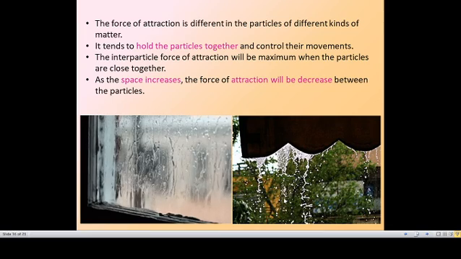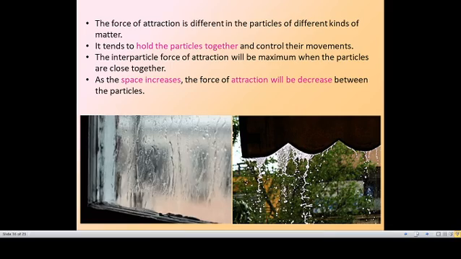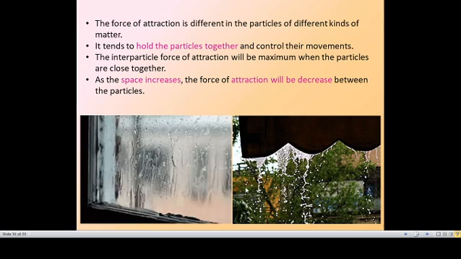But here it is falling down drop by drop. Why? The space between the water molecules increases, so the attraction is lesser there. So it leaves that water molecule and falls drop by drop. But here it is bound together, so it is moving in a line.